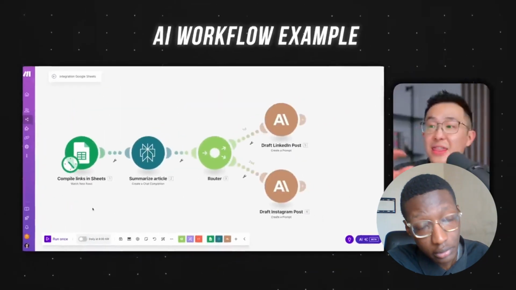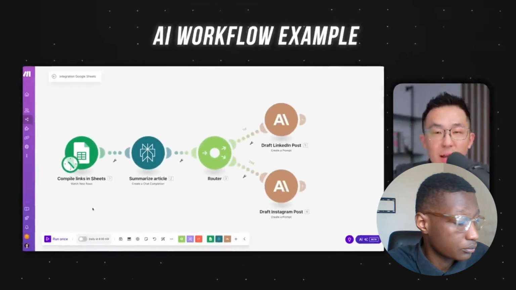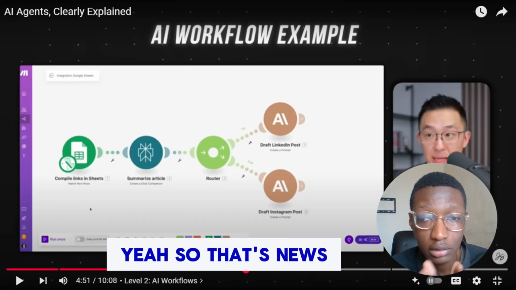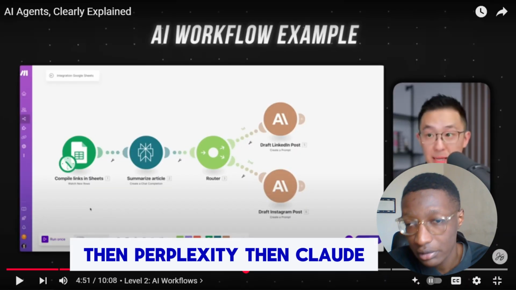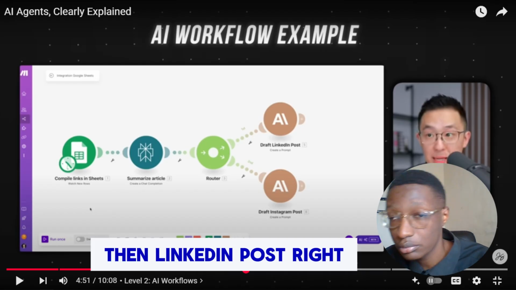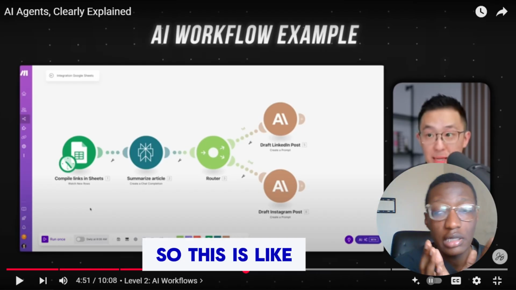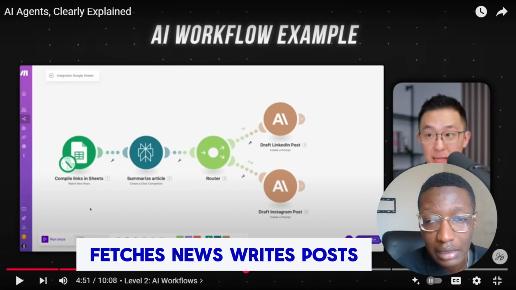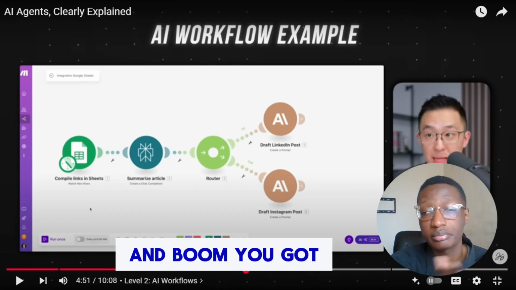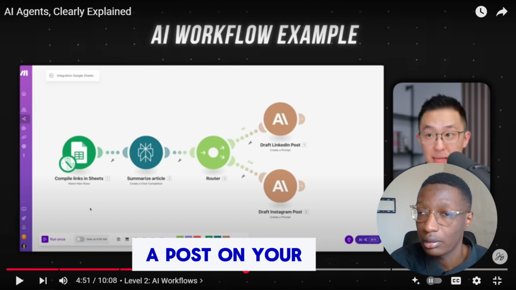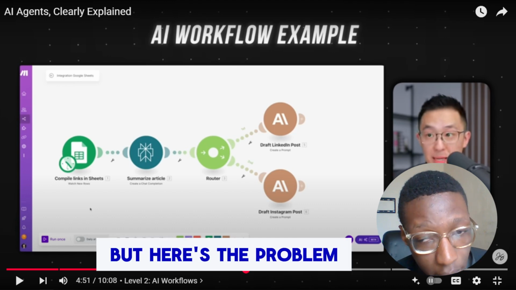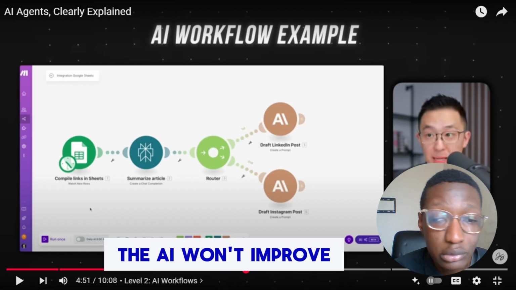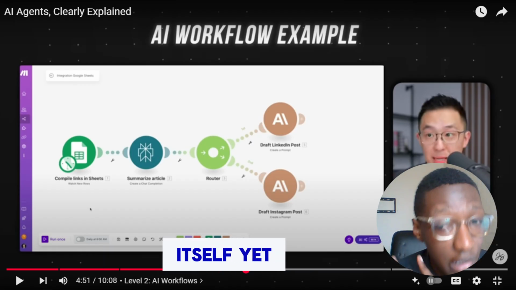As you can see, this is an AI workflow because it follows a predefined path set by me. Yeah, so that's news, then Perplexity, then Claude, then LinkedIn post, right? So this is like a free personal social media intern. Fetches news, writes posts, and boom, you got a post on your LinkedIn page. But here's the problem. If the post sucks, you have to fix the prompt. The AI won't improve itself yet.